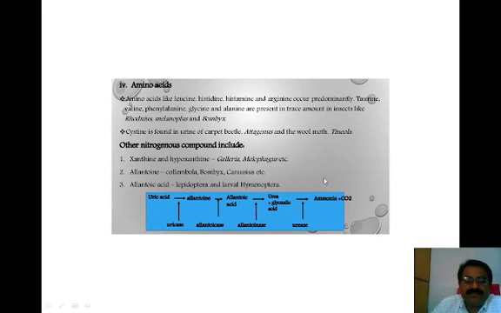Uric acid gets converted into allantoin, then allantoic acid, then urea plus glyoxylic acid, and glyoxylic acid gets converted into ammonia plus carbon dioxide.